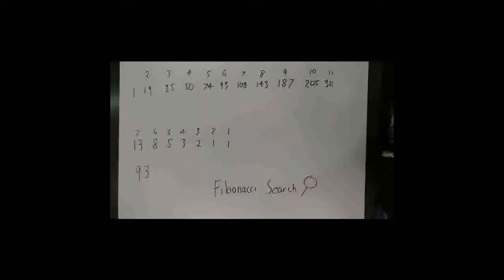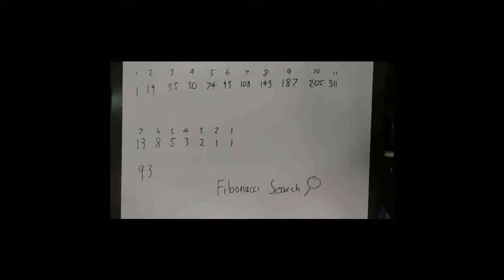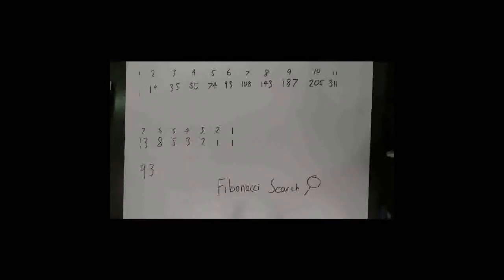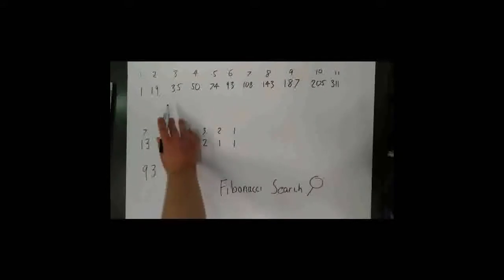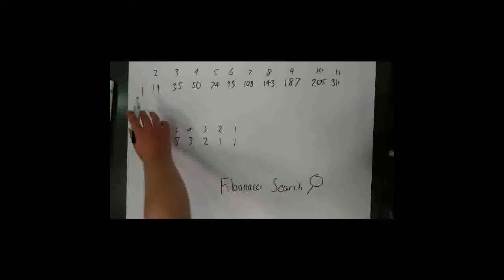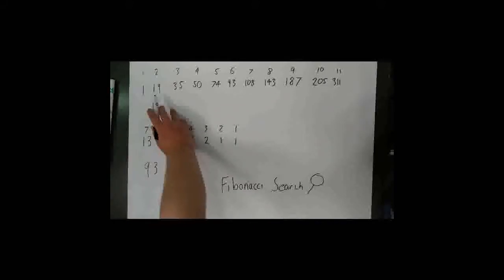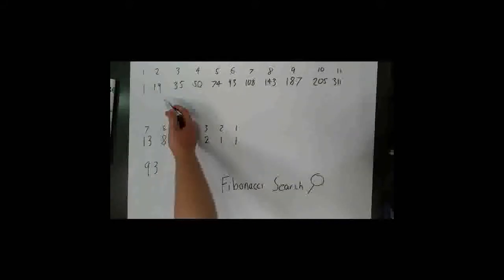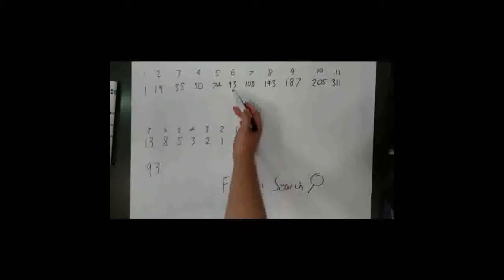However, I'd like to talk about an application in computer science, known as the Fibonacci search. The basic idea is, in an ordered set of numbers, we're looking for a specific number, and we want to find an efficient way to find that number. So over here, we have a set of totally random numbers. Yet again, the only requirement is that they're in order. And the top numbers here are the index of that number. So 2 corresponds to the second number, 6 corresponds to the 6th number.